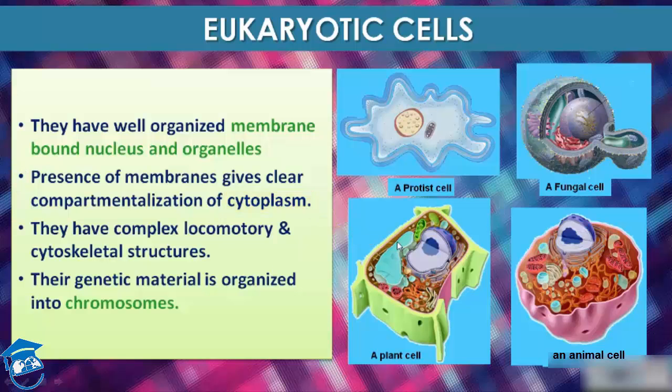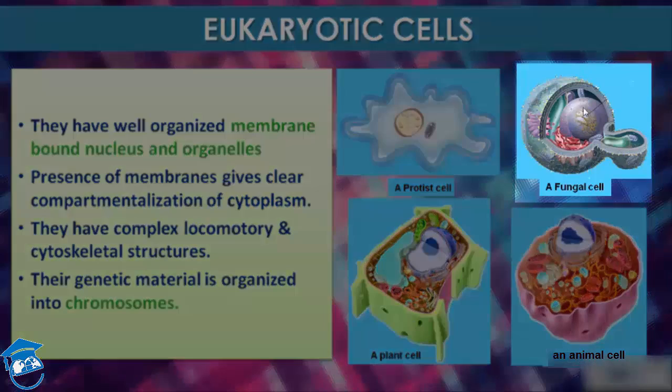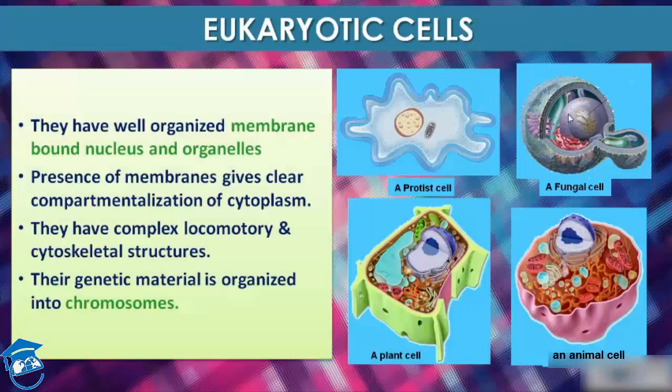Eukaryotic cells possess an organized nucleus. See, this is the organized nucleus with a nuclear envelope, which is absent in prokaryotes, students. In addition, eukaryotic cells have a variety of complex locomotory and cytoskeletal structures. Their genetic material is organized into chromosomes, students. That's why they have a very organized nucleus.